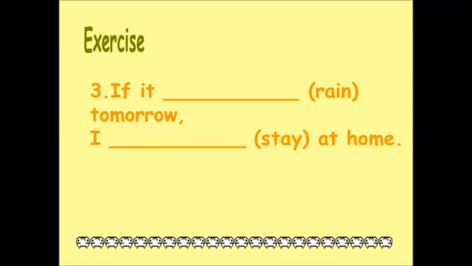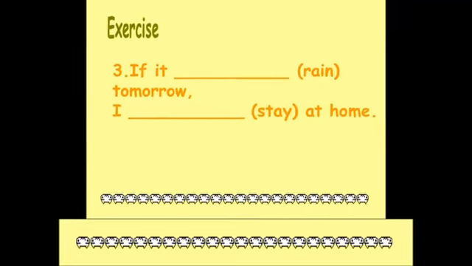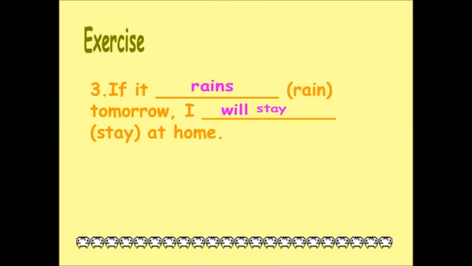If it blank tomorrow, I blank at home. Use the verb rain for the if clause and the verb stay for the main clause. Now, let's read the sentence together and fill in the blanks with the correct verb form. If it rains tomorrow, I will stay at home. Did you get it right? Good job!